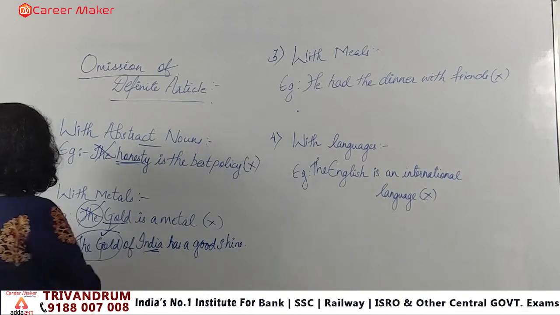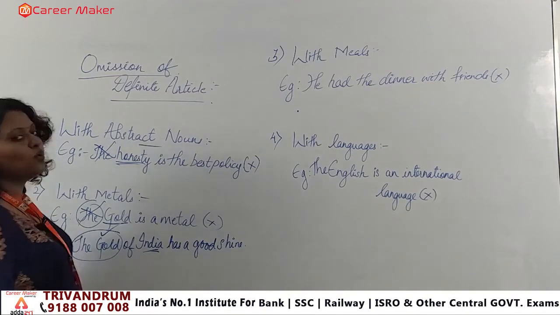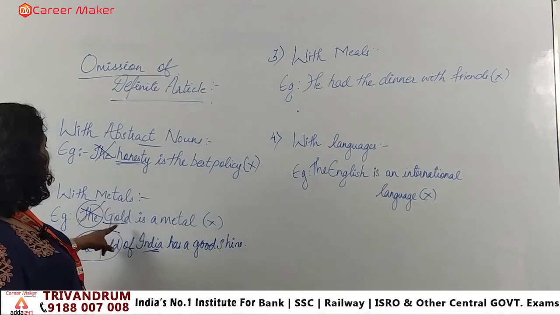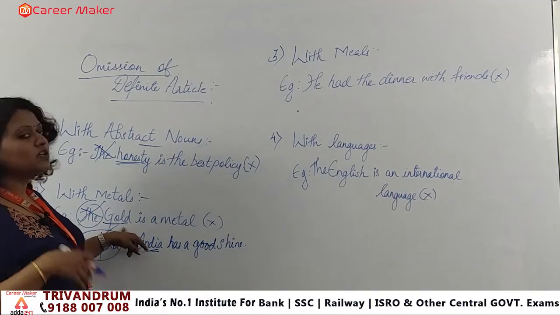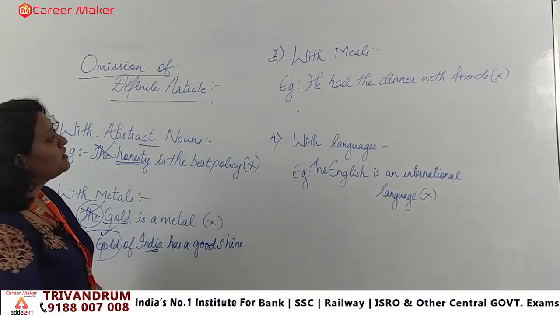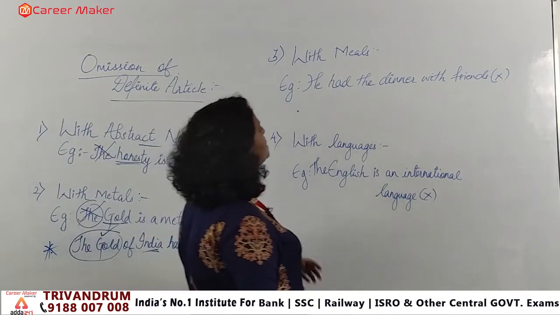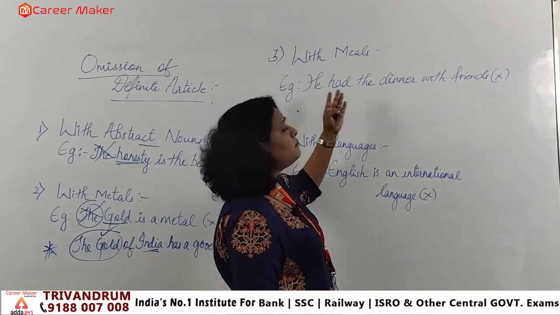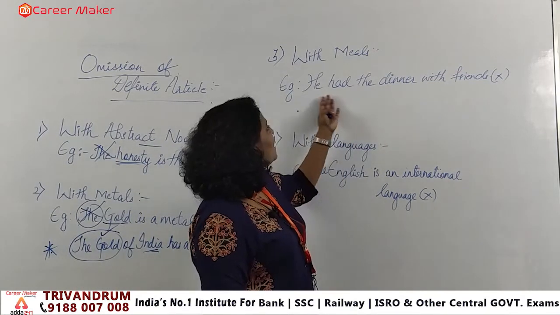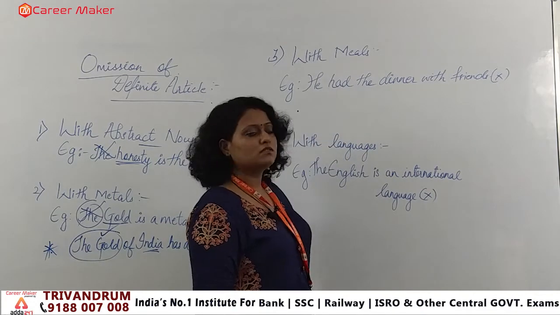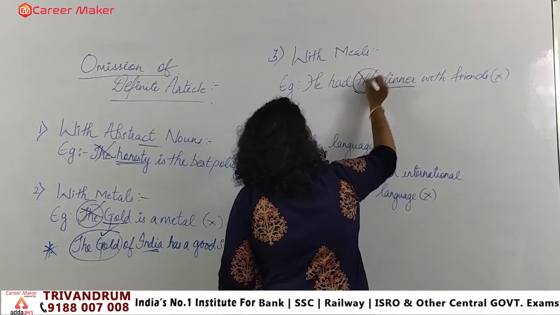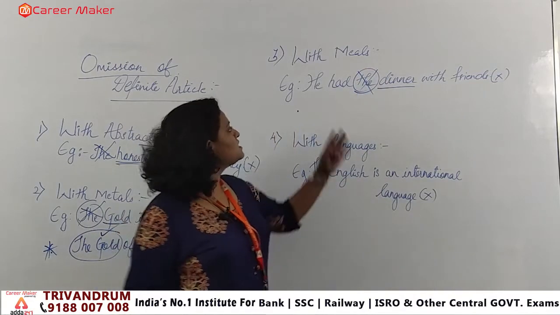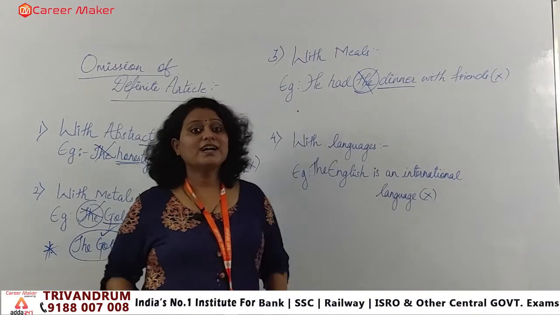So this is the exception that you can see here with the terms. If I am using metals, you have to see whether you are using it in a particularized manner or in a general frame. In the same manner you can see it with meals also. When you are talking about meals, like "He had the dinner with friends." What is the meal here? Dinner. But I have applied "the," so this is wrong. With meals we never say that; we can say "He had dinner with friends." That is the correct frame.